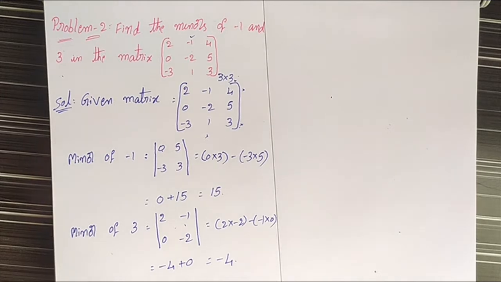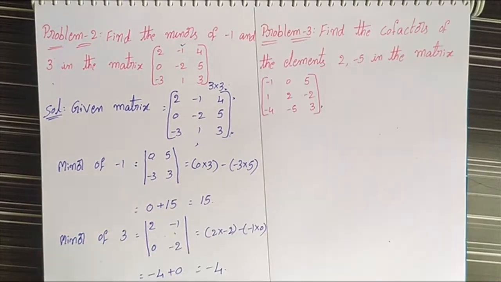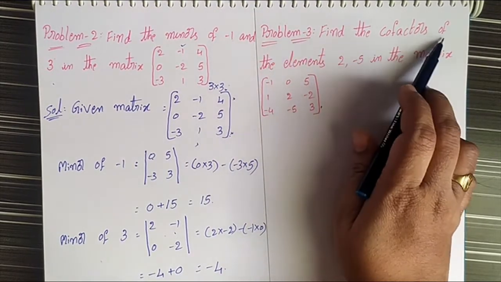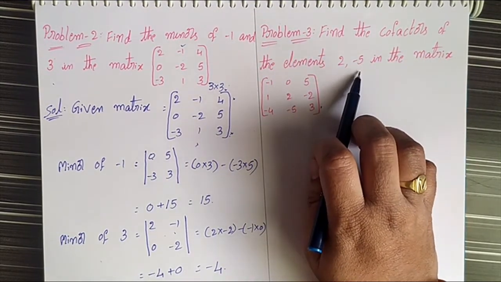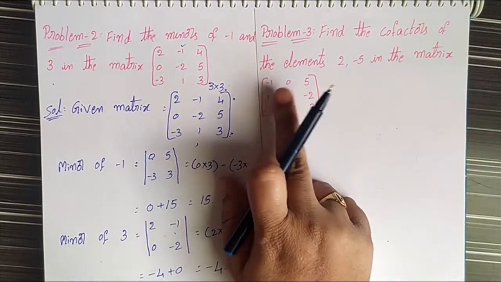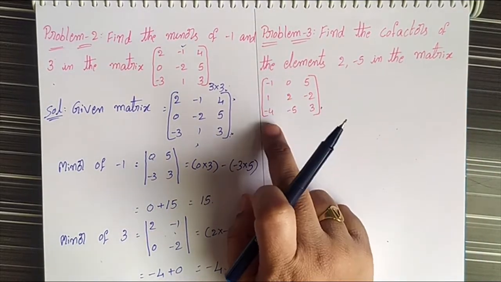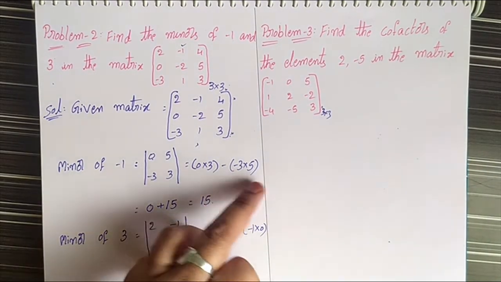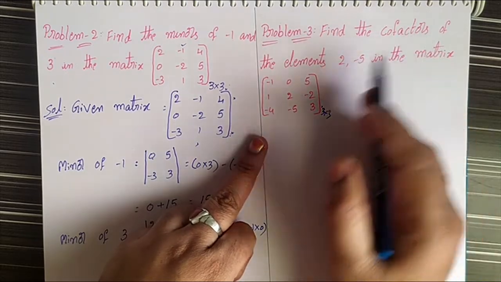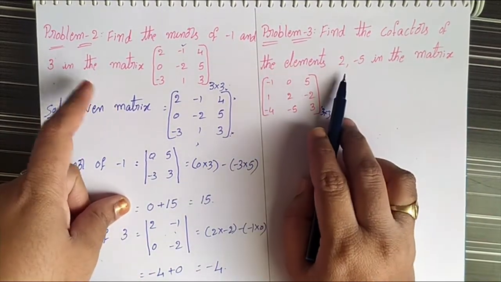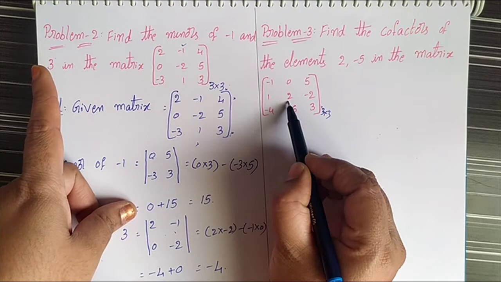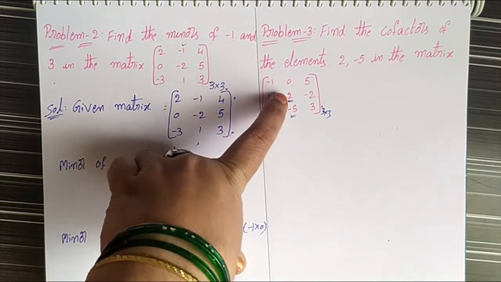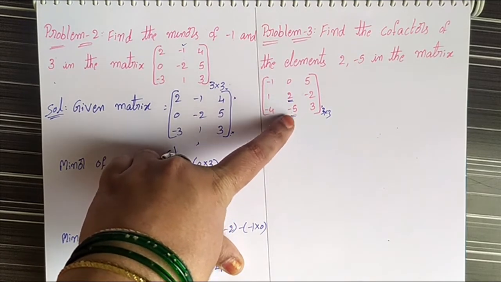Next we will go to the third problem in the same solved problems. Problem number 3: find the cofactors of the elements 2 and -5 in the matrix [-1 0 5; 1 2 -2; -4 -5 3]. This is also a 3 by 3 matrix. In this, we have to find the cofactors of the elements. The elements are 2 and -5. Here 2 is this and -5 is this. We have to find the cofactor of 2 and the cofactor of -5.